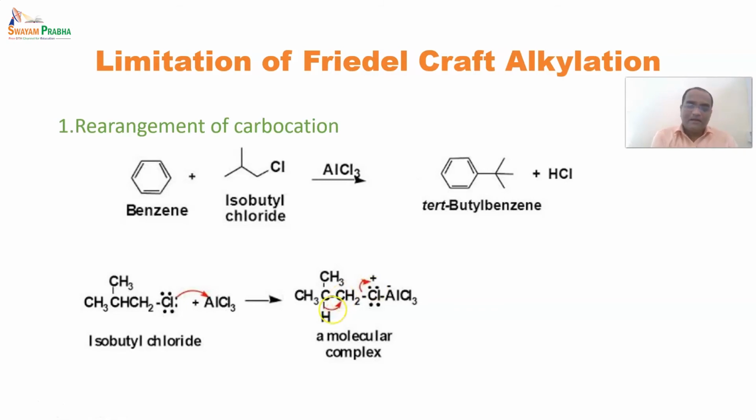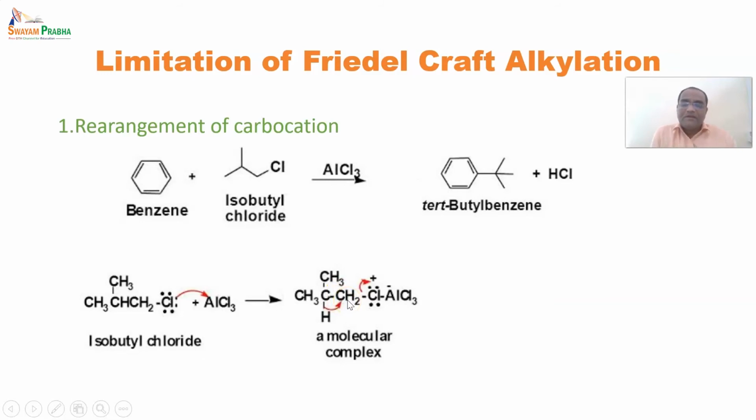This is because whenever a carbocation forms with such a structure, chlorine is taking away an electron from this isobutyl structure. So here it is expected that it forms a primary carbocation.